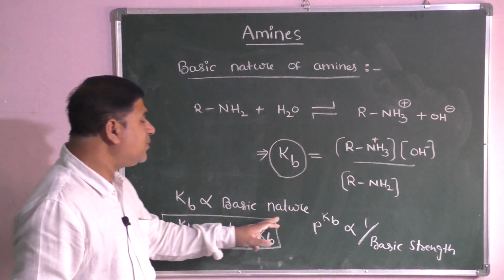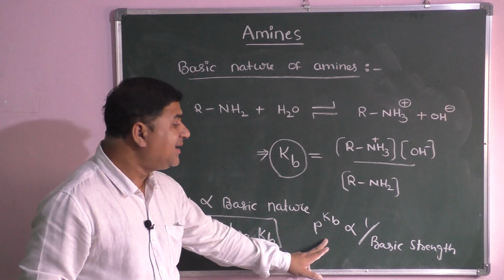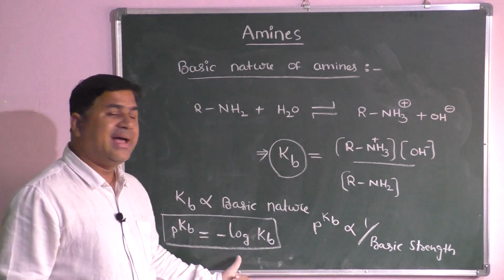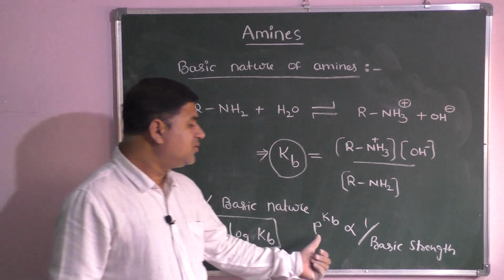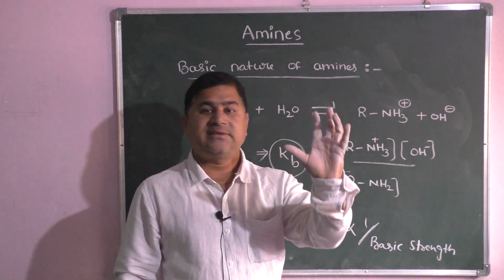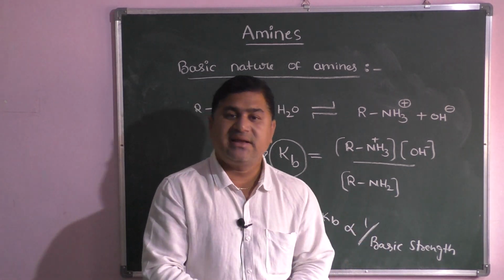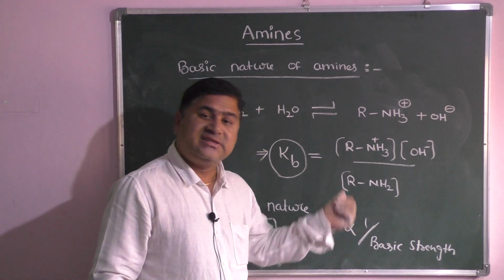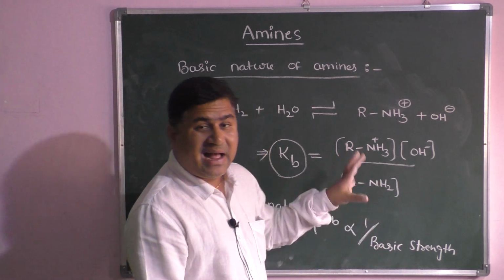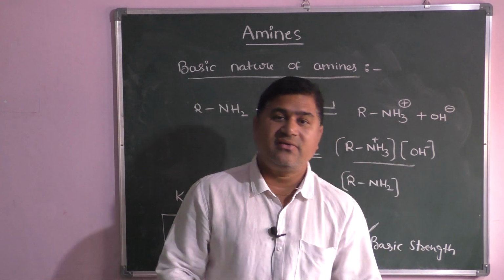Kb is directly proportional to basic nature, but pKb is inversely proportional to basic nature, because pKb equal to minus logarithm of Kb. It means if the pKb value increases, obviously basic strength will decrease, or if the pKb value decreases, obviously basic strength will increase. This is a common scenario for basic strength of amines.